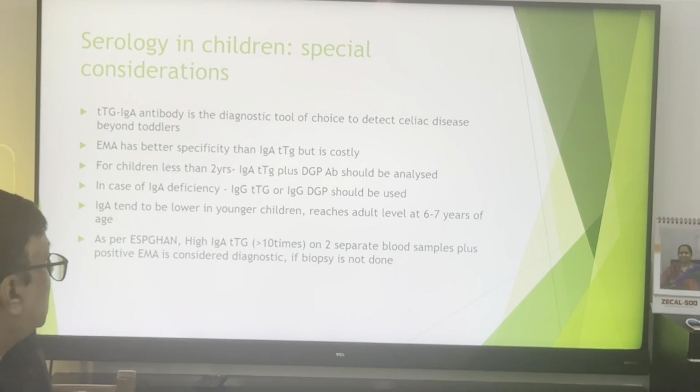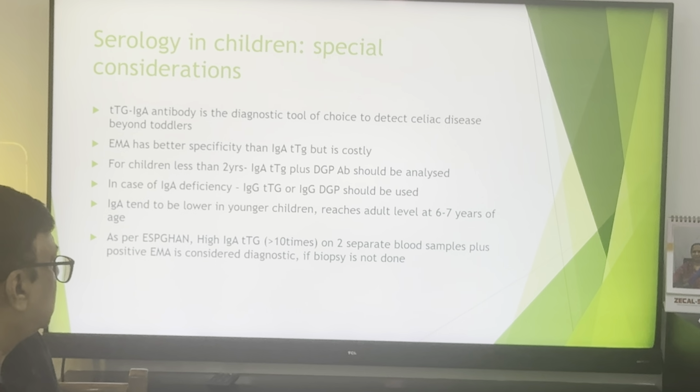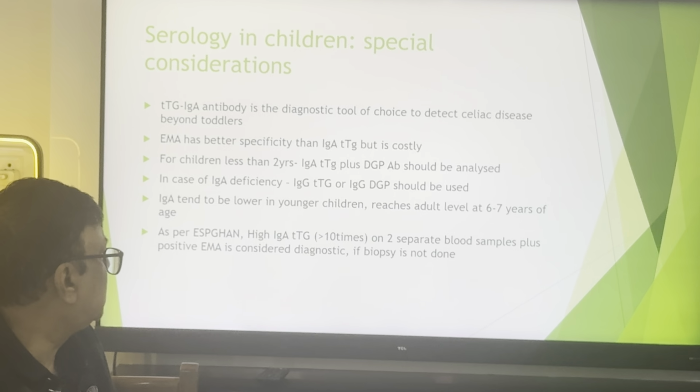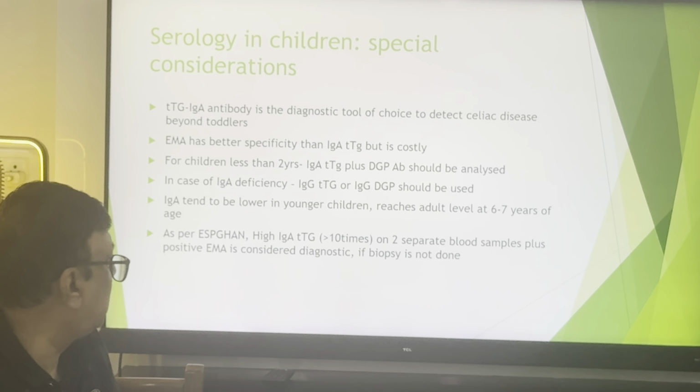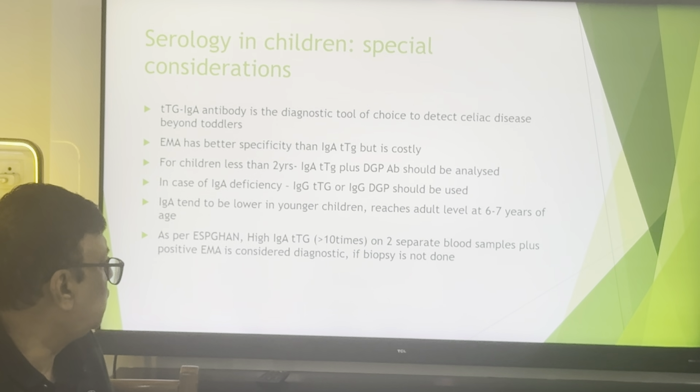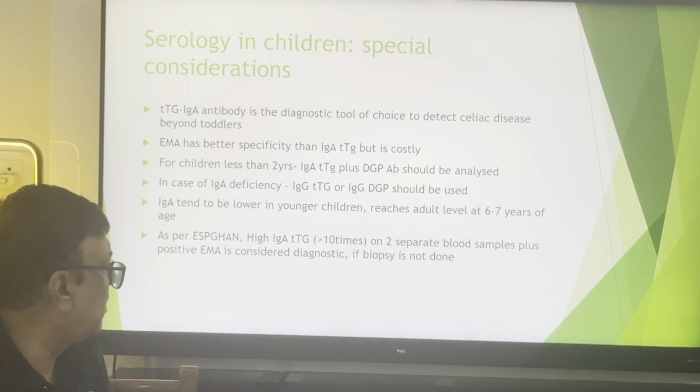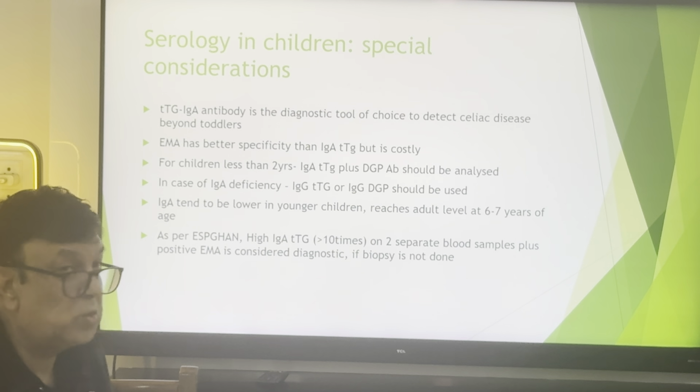Coming to the serology in children, special considerations: IgA TTG antibody is the diagnostic tool of choice to detect celiac disease beyond toddlers. Anti-endomysial antibody has better specificity than IgA TTG but is costly. For children less than 2 years, IgA TTG plus deamidated gliadin peptide antibody should be analyzed. In case of IgA deficiency, the IgG TTG and IgG DGP should be used.